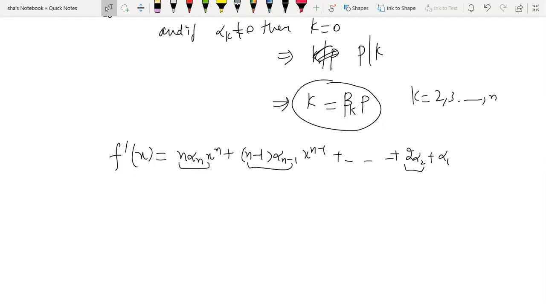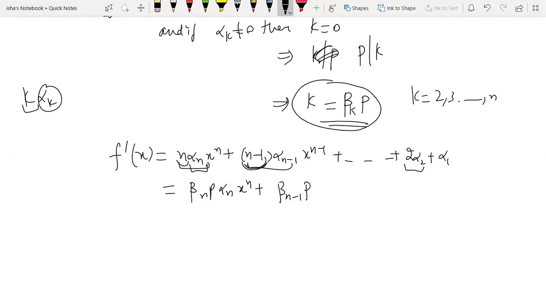So alpha k is going to retain, and for k I am substituting beta k into p. So for n it is beta n into p. For n minus 1 it is beta n minus 1 into p. Alpha n remains alpha n into x raised to power n, because the original coefficient is k alpha k.